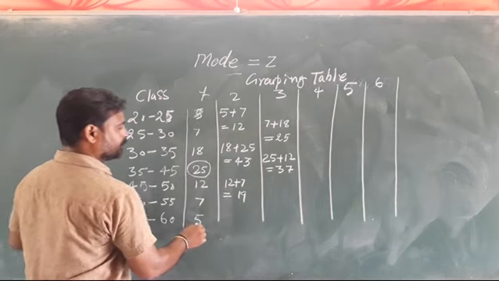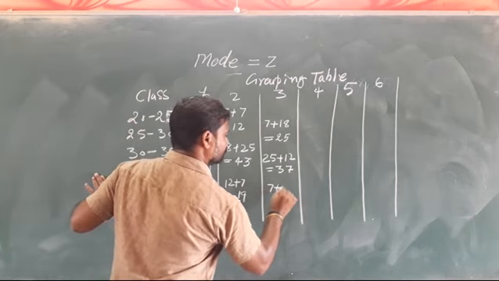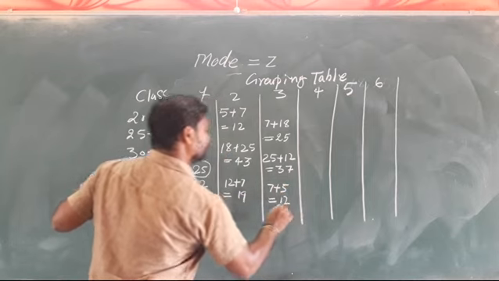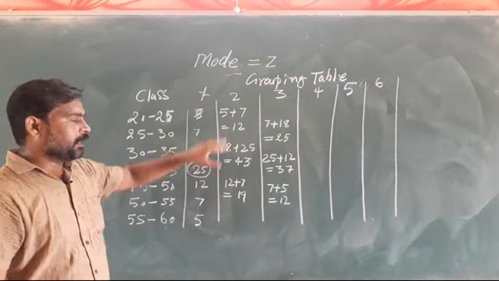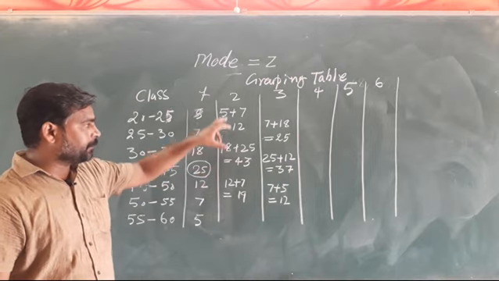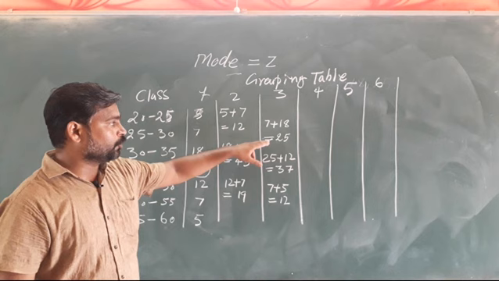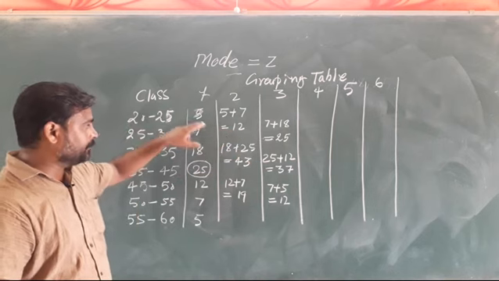Now 7 plus 5 becomes 12. See, in the first group we took the numbers as they are. In the second group we made pairs of 2. In the third group we made pairs of 2 by leaving the first one.